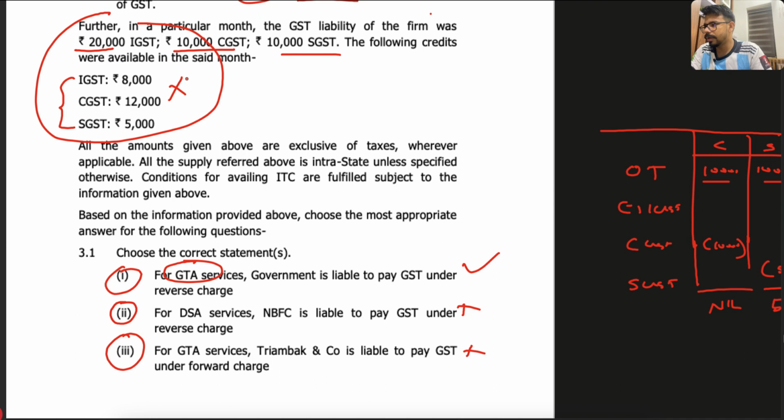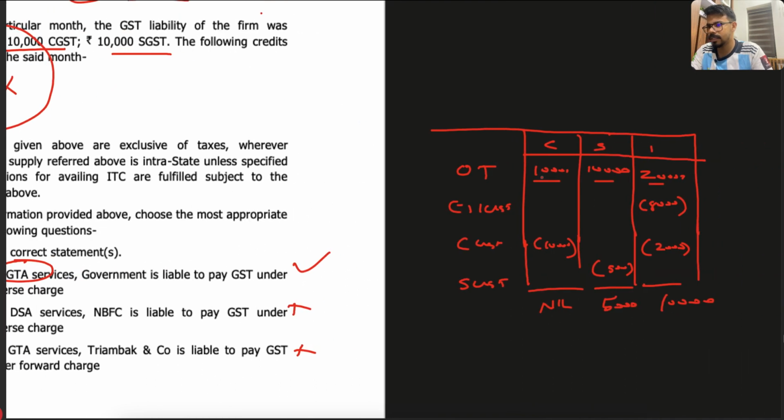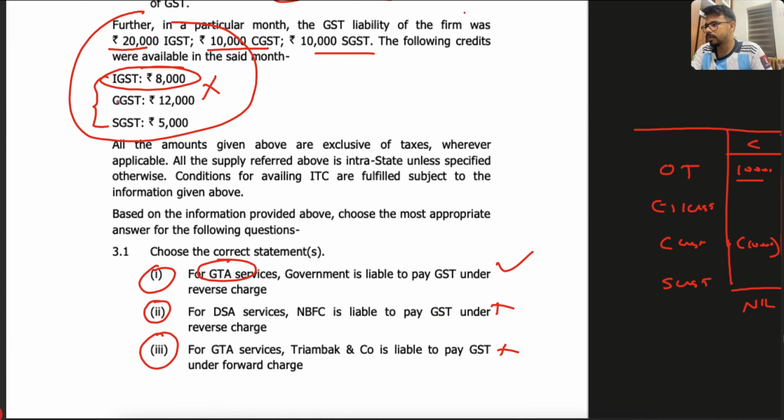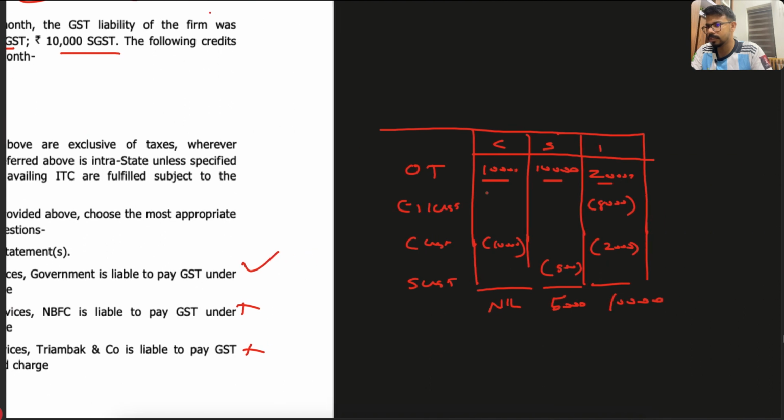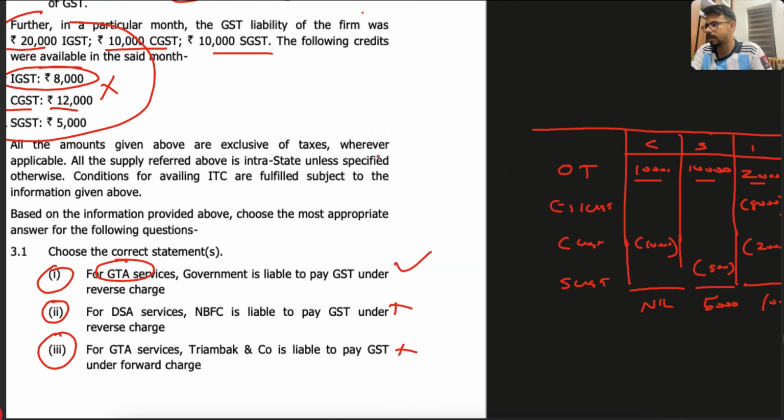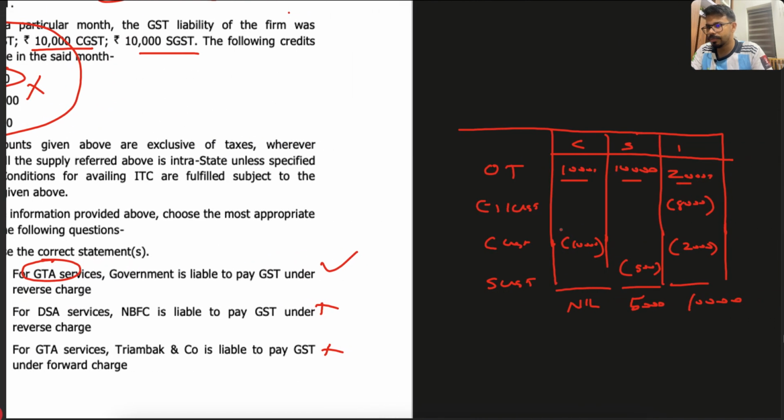From that you have to reduce the IGST ITC first, IGST 8,000. Then you have to reduce CGST from CGST, but CGST output tax is only 10,000. We have ITC 12,000, so we have reduced 10,000 from here. Balance 2,000 you can adjust with the IGST. We can adjust with SGST. All of us know, right? Then the CGST is all done. Then SGST only 5,000 that you can reduce from the SGST directly. So the net GST will be CGST 0, SGST 5,000, IGST 10,000.